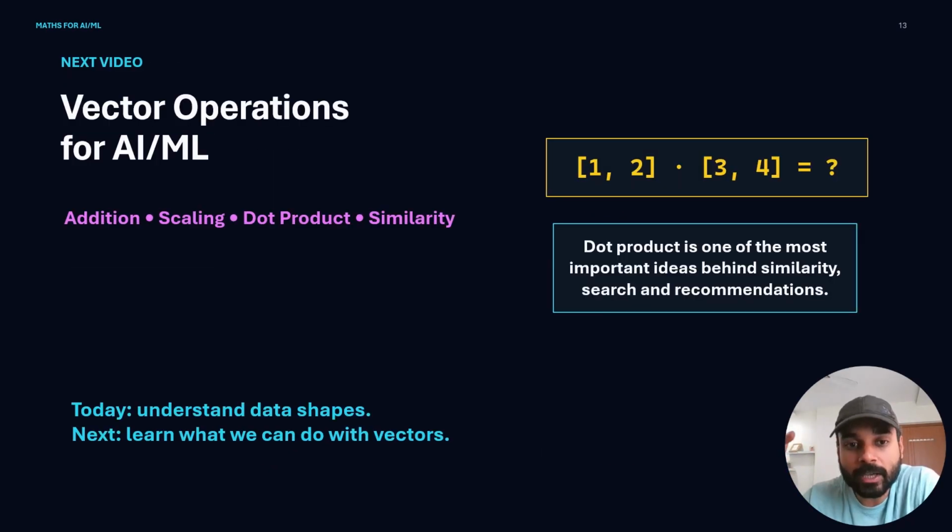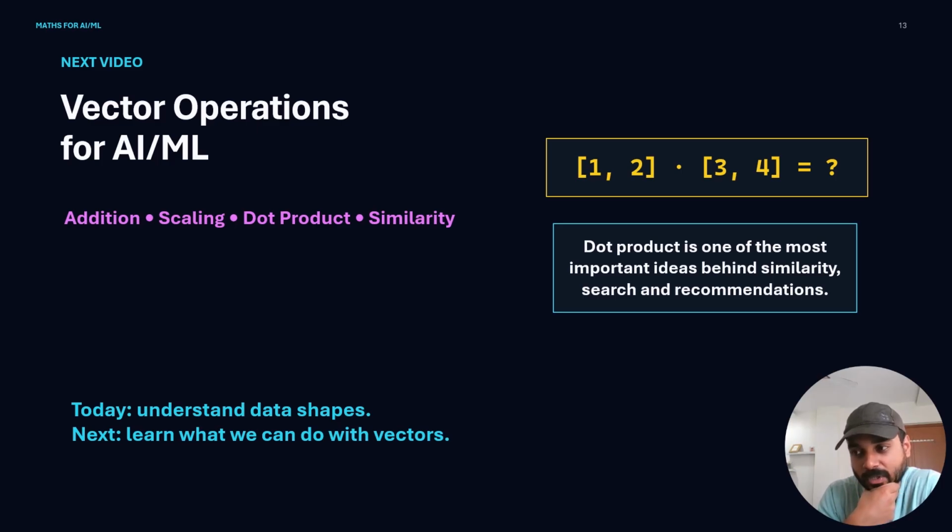In the next video, we are going to talk about vector operations for AI and ML. In that, we are going to discuss vector addition, vector scaling, vector dot product, and similarity. You can observe the usage of vector operations in data representation, and you might have heard the word embeddings, used usually in RAG pipelines. Behind embeddings, vector operations happen.